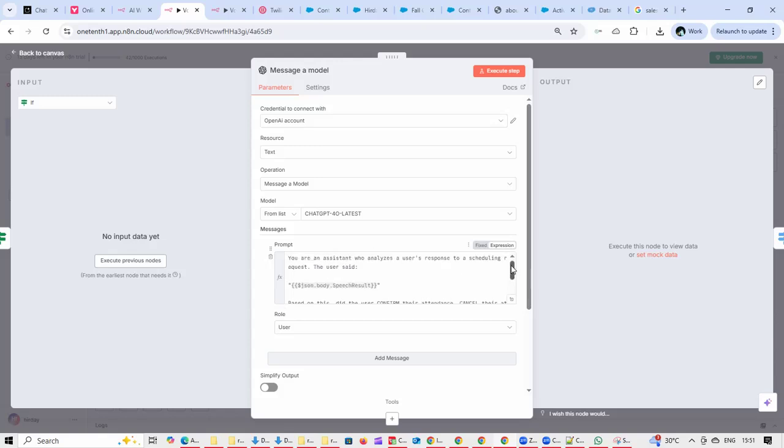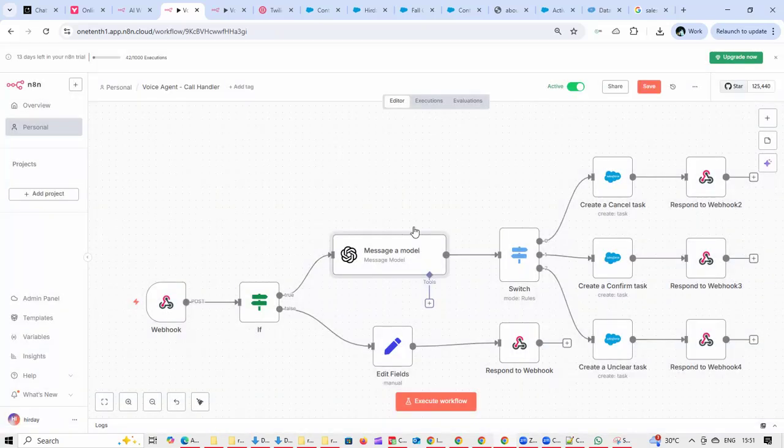So this is the prompt that we are using as of now, where we are saying: reply in a single word whether it is confirmed, cancel, or unclear. This is then fed into a switch statement based on whatever intent is returned by OpenAI.